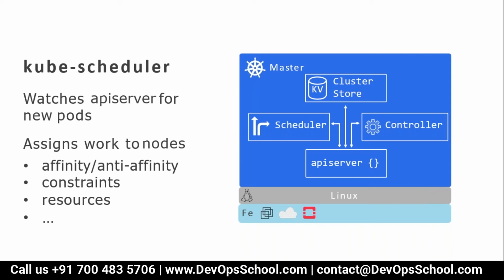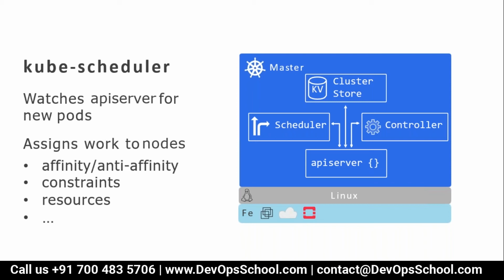Remember, scheduler assigns the work, not doing the work. It is assigning work to the node, and it has affinity, anti-affinity, constraints, and resources. Anti-affinity means the scheduler will assign the work to any node which is available as per the default rules. But when you say, no, this pod I want to run only inside this node, that's called affinity. That means you specify under which node this pod should be created. Constraint means you specify this pod has to be created on a node labeled with this, or this much CPU, or this architecture or operating system. That's called constraints and resources.